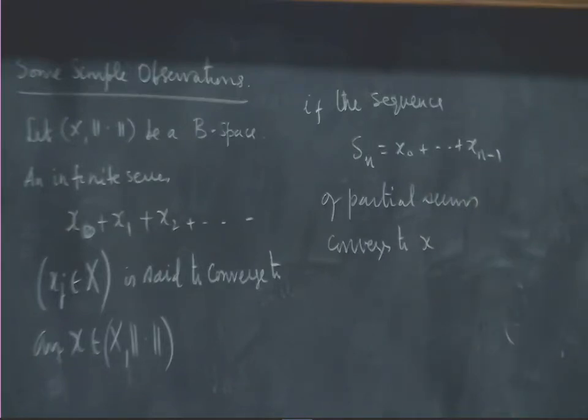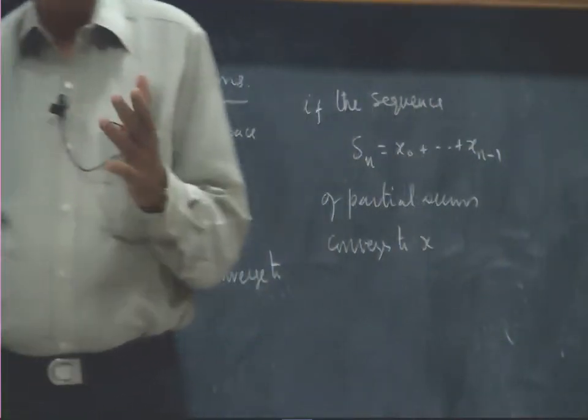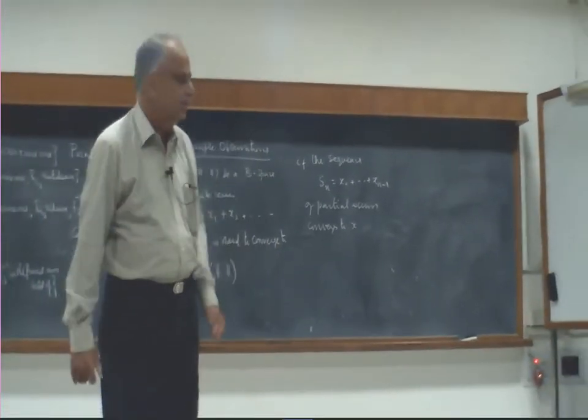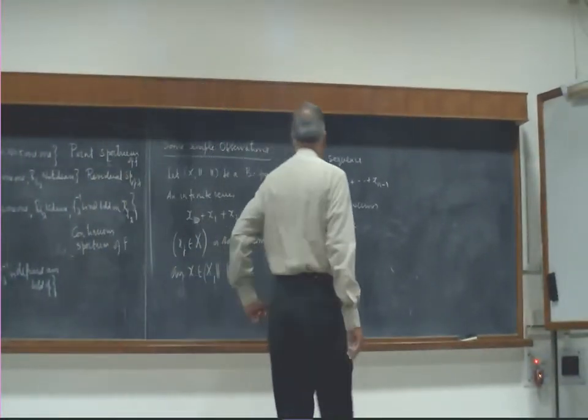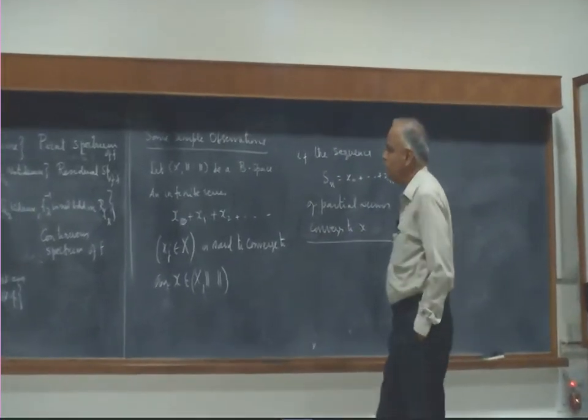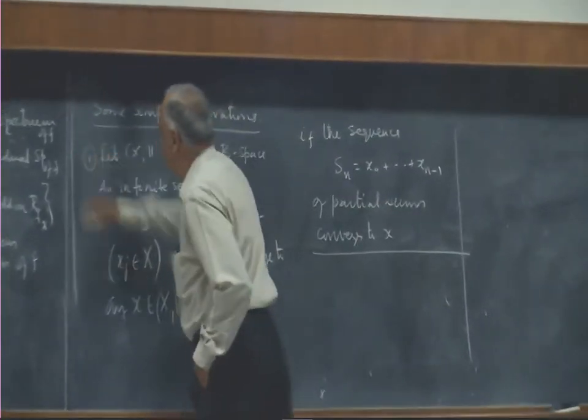If it is Cauchy in a Banach space, automatically it will converge. So, to show convergence, whenever you are in a Banach space, if you are not interested in the limit but showing only convergence, it is enough if you show it is a Cauchy sequence. Okay. So, we will keep this in mind. That is the first point, that simple observation.